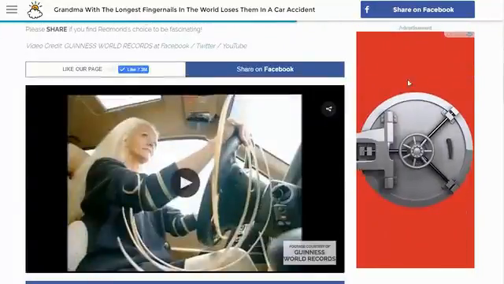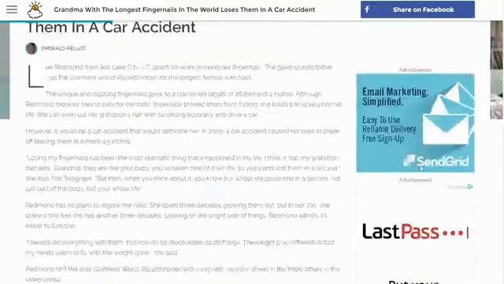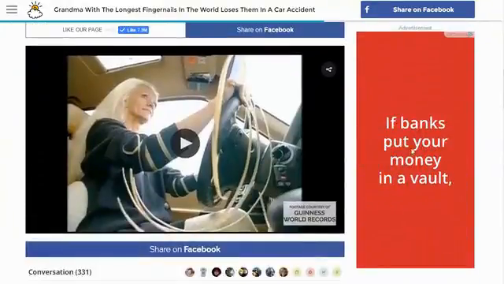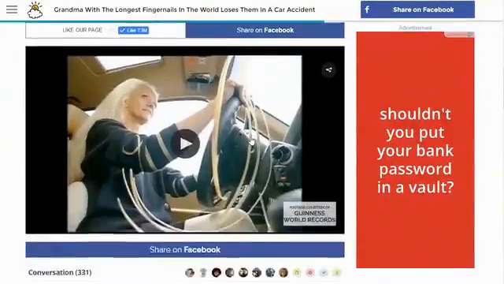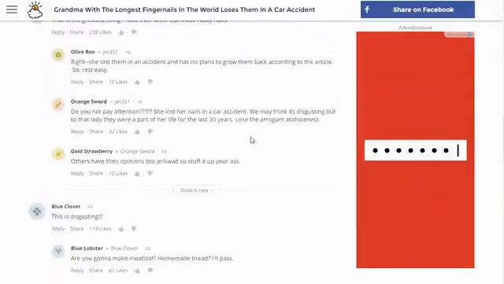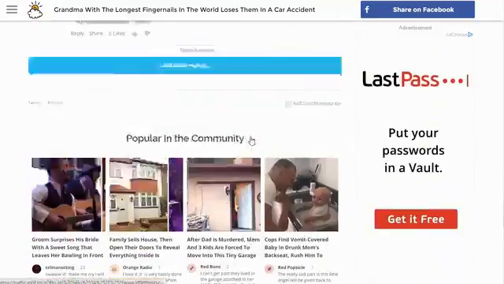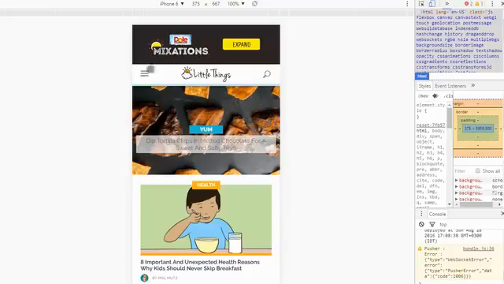This is not an AdSense ad. This is an ad from somebody else. You're not allowed to do this kind of thing with AdSense, where you scroll down and the ad stays there. They mess around with their ads and change them to different places all the time. So this is what it looks like on desktop, and this is what their site looks like on mobile.